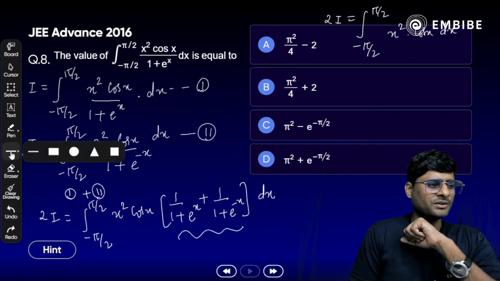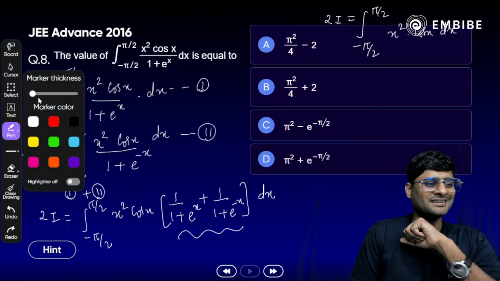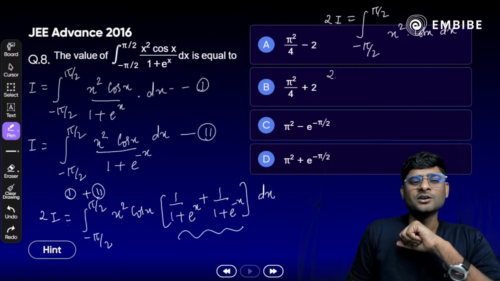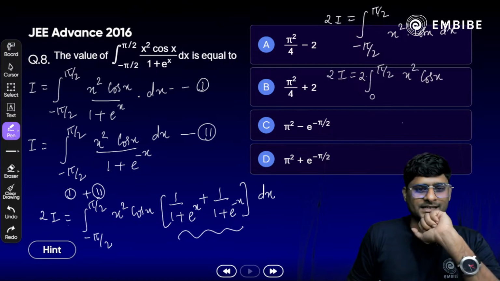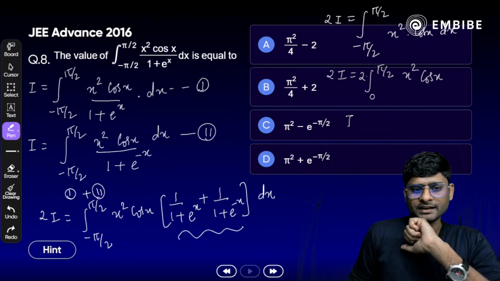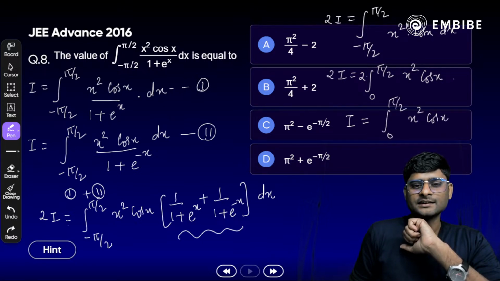So just write the limit down only one time. 2I is equal to 0 to pi by 2, that should be 2 times x square cos x, correct? Or the 2 gets cancelled out, we can write I equal to integral from 0 to pi by 2 of x square cos x dx. Now apply by parts here.